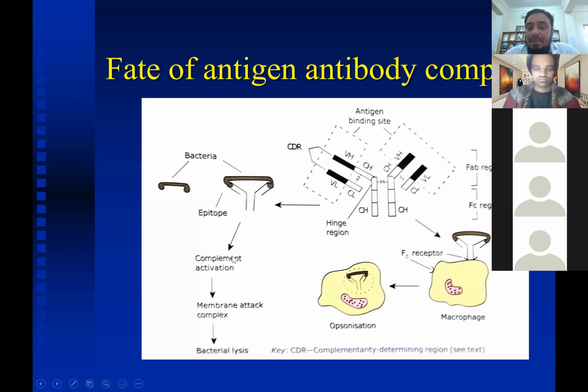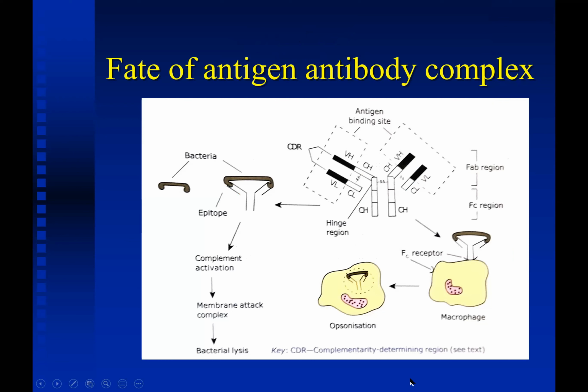So what is the fate of antigen antibody complex? So this is the antigen binding site and the complementary determining region of the antibody, okay, mainly in the variable region. So it has two portions, the FAB region and the FC region. FAB region, it is responsible for the binding of the antigen, whereas FC region, it is recognized by the certain receptors present on the macrophages, okay, and the neutrophils.